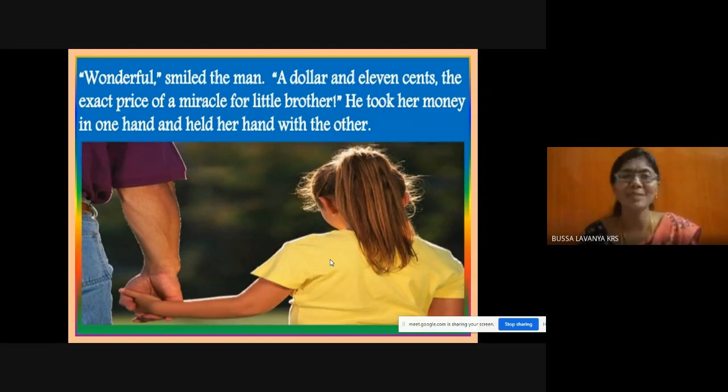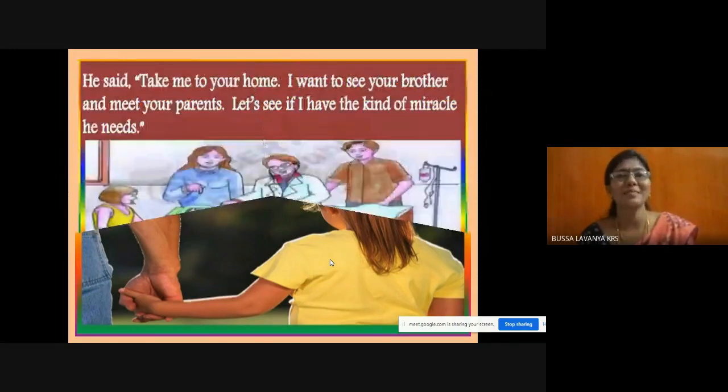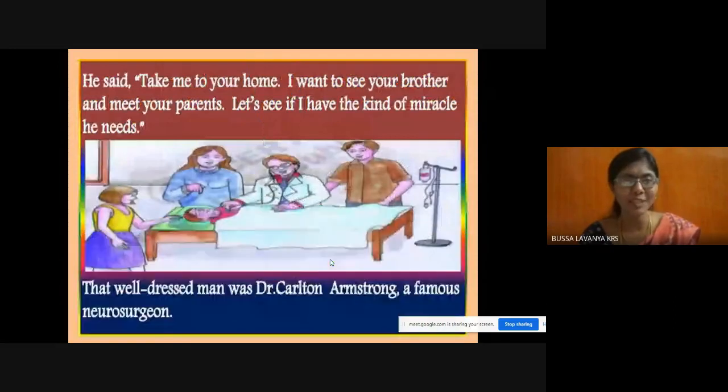$1.11, he said, smiling. He took her money in one hand and held her hand with the other. What did he do? He just took the money from Tess and held Tess's hand in the other hand. And he said, "Take me to your home. I want to see your brother and meet your parents. Let us see if I have the kind of miracle he needs."